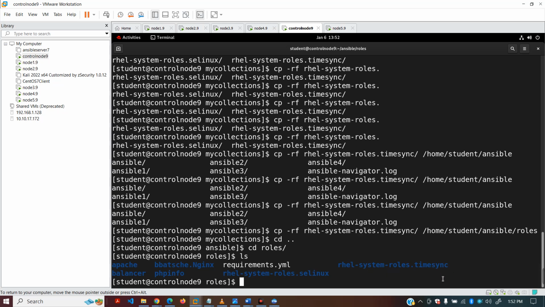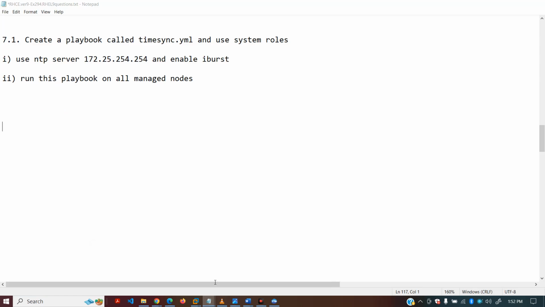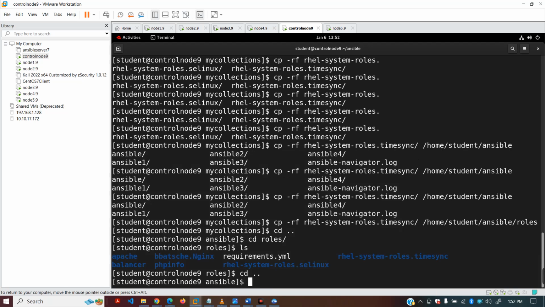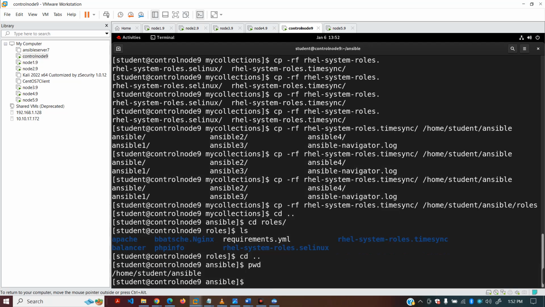So it's good. Now we have to create this playbook. The playbook name is timesync.yml. So we are gonna go to our Ansible directory. Look here, we are here. We have to create that timesync.yml here. I have already created it.